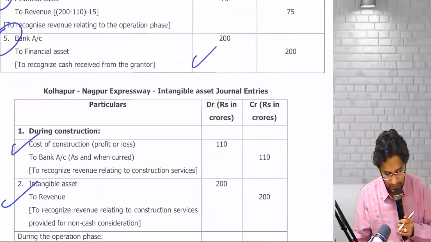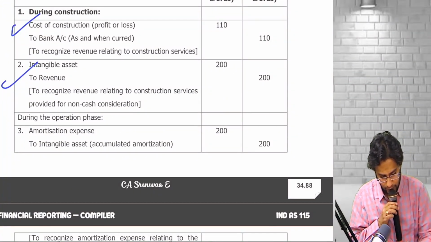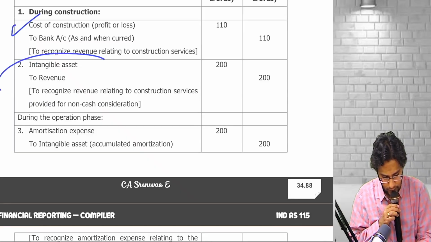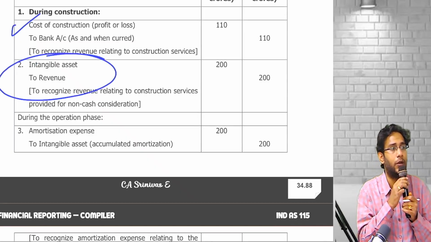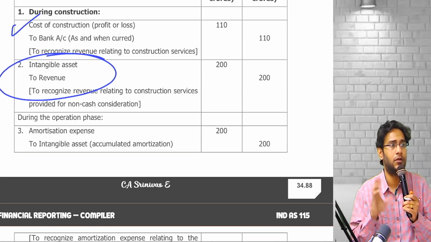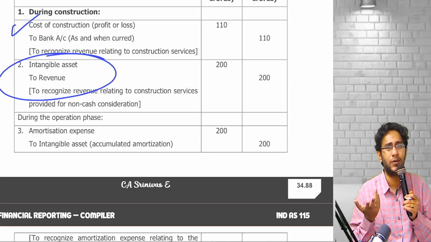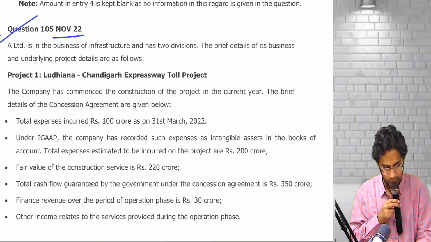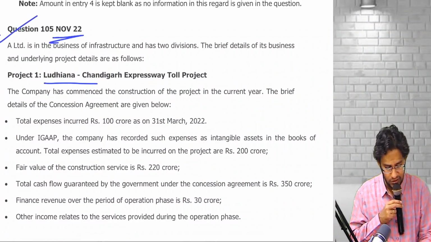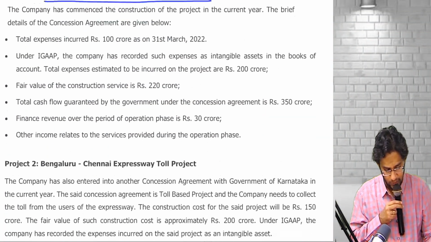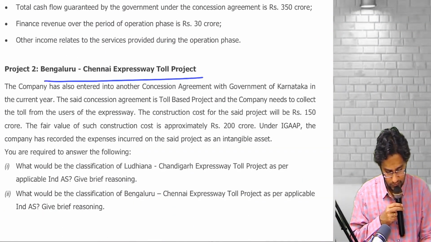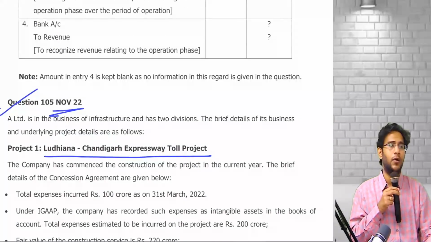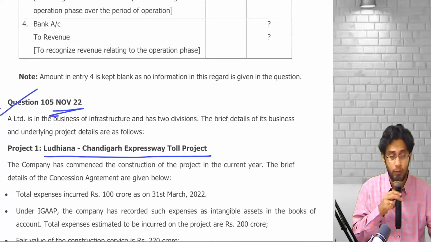If you look at this case's answer, intangible asset account debit to revenue. So this is how you have to do it. There is nothing in this sum. It's a very simple sum. One or two times this question came back for 8 or 10 marks. The names they change, the numbers are also more or less the same. Like that. Okay guys, that's all with our Ind AS 115.